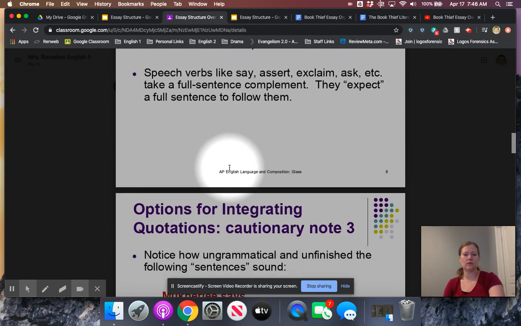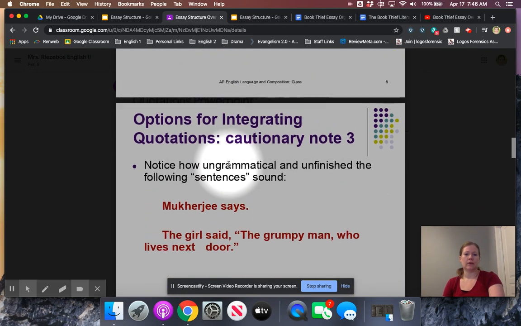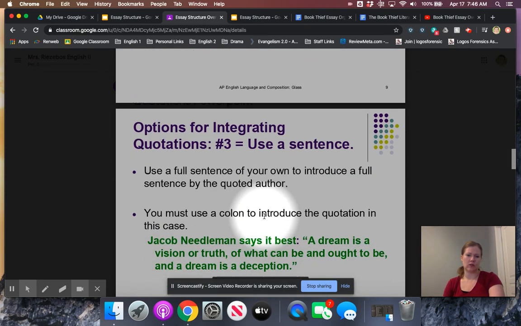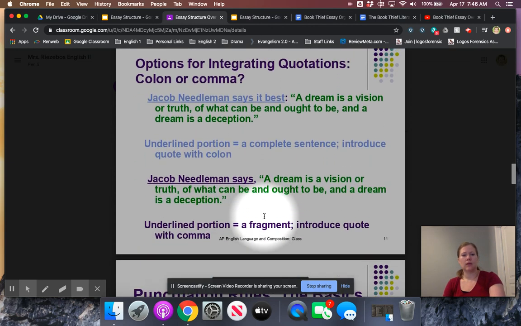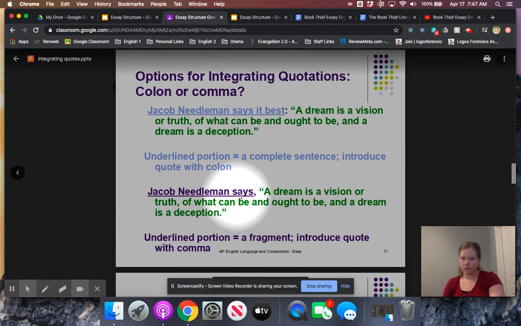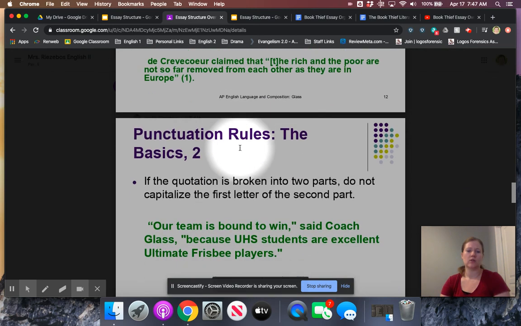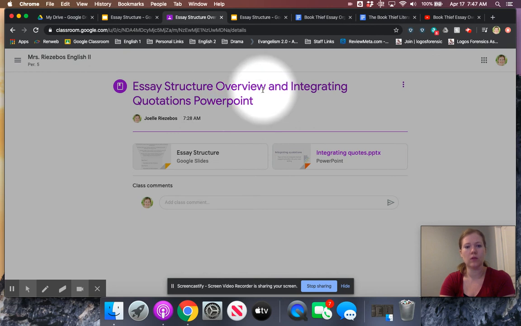So take some time to go through this again. Hopefully, it'll kind of refresh your memory, but again, it's got all that information in it. So this is just for you to use. Focus on the green things, and again, if you're looking at when to use a colon, when to use a comma, you've got all of that information in here to revisit. So hopefully with all of these things available to you, you can get a good start on your rough draft.